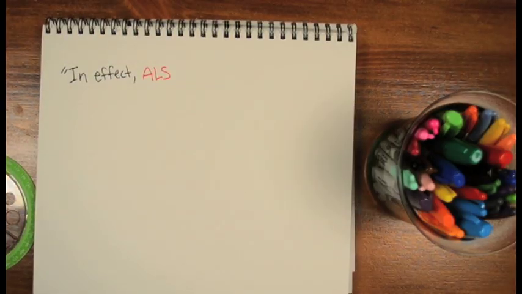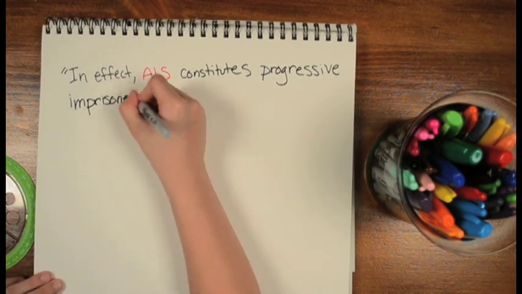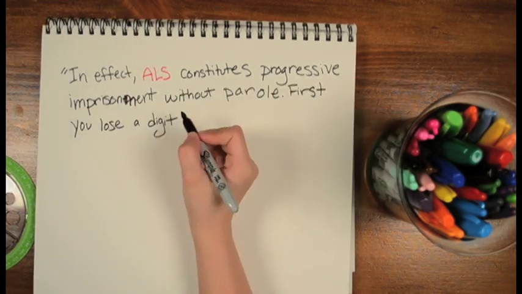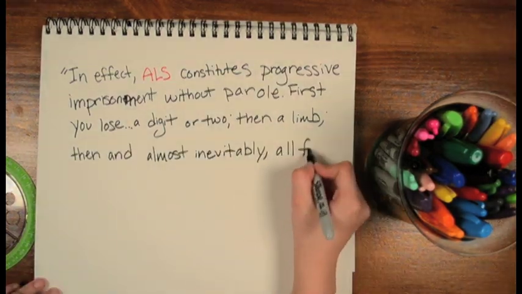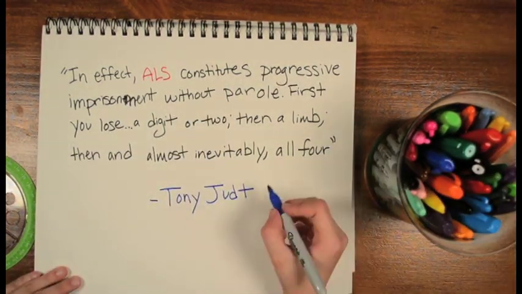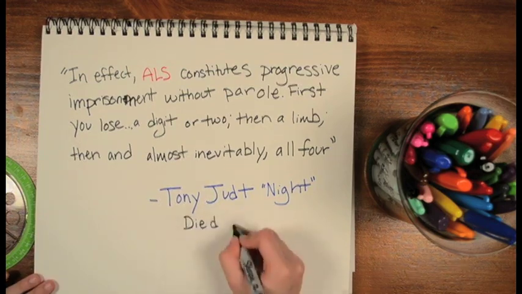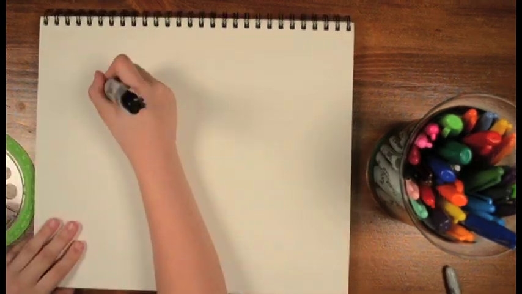In effect, ALS constitutes progressive imprisonment without parole. First you lose a digit, or two, then a limb, then, and almost inevitably, all four. Tony Judt, who died of ALS in 2010.